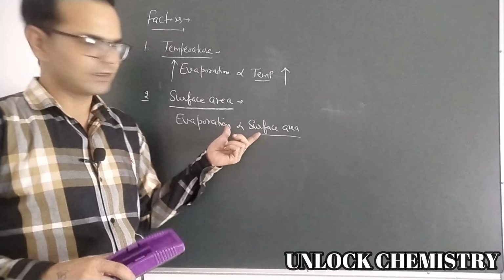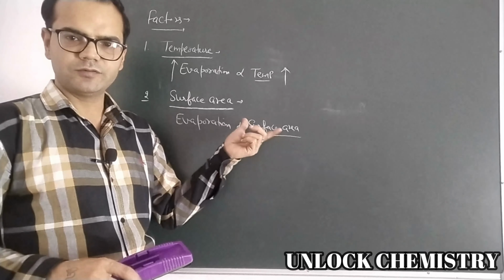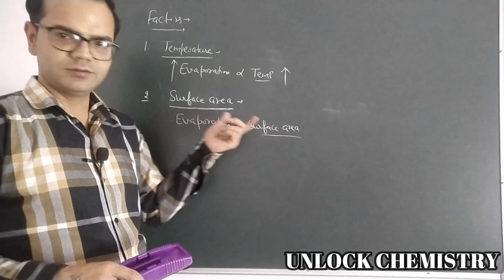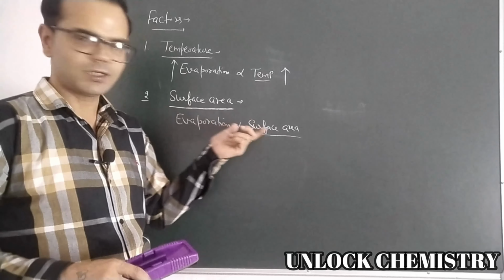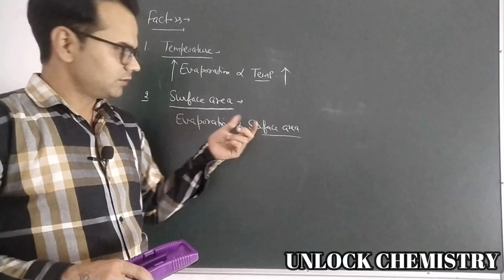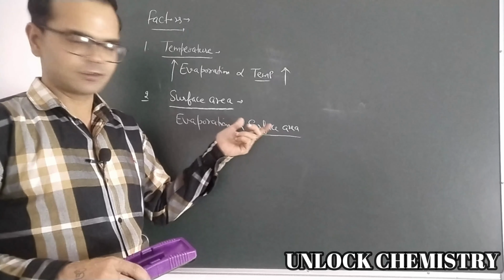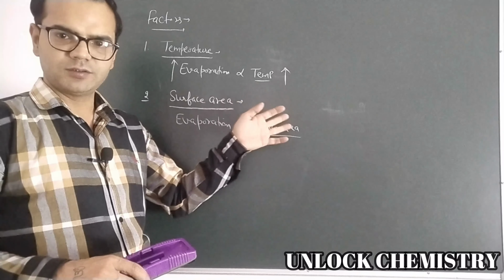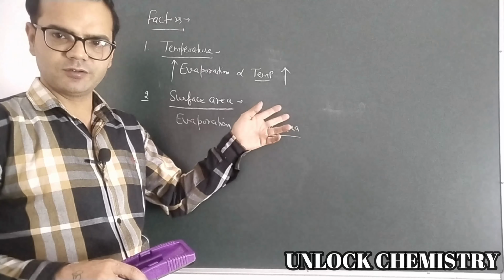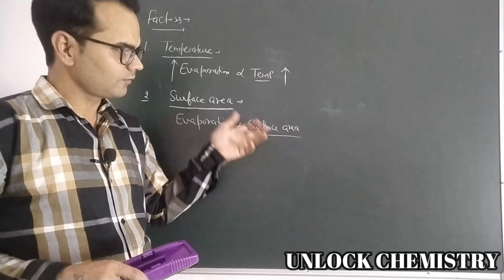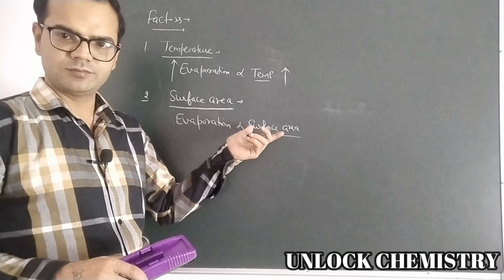We can understand this factor with the help of drying of wet clothes. You have seen in your houses, if we need to dry wet clothes, we spread them on a rope or on a line instead of keeping them in shrunken form.